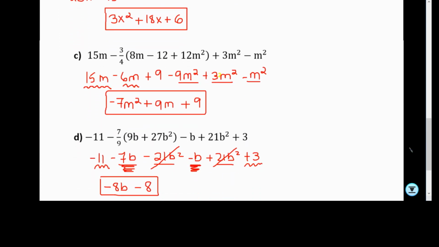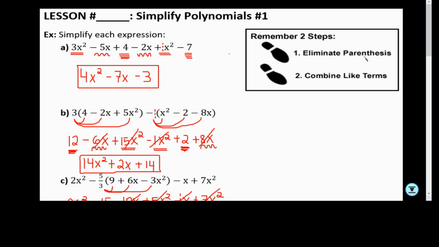So today we learned how to simplify polynomials using the two steps, which is eliminate parentheses and combine like terms.